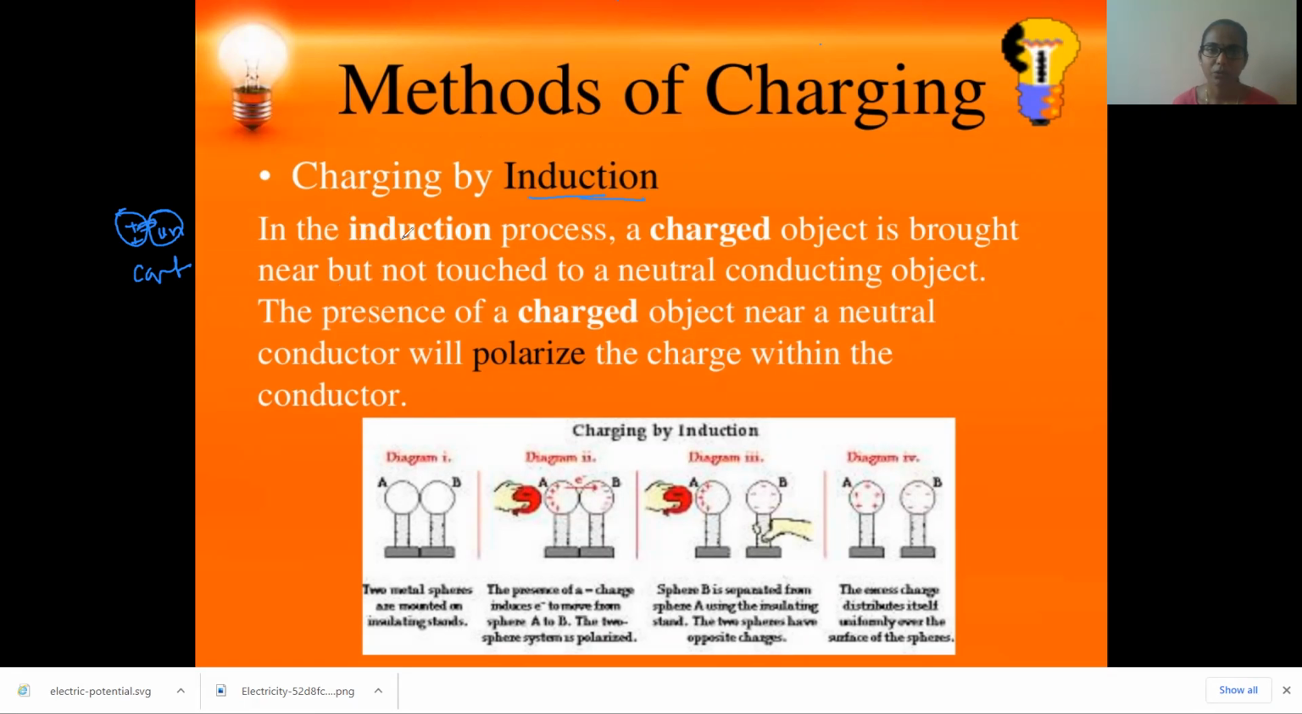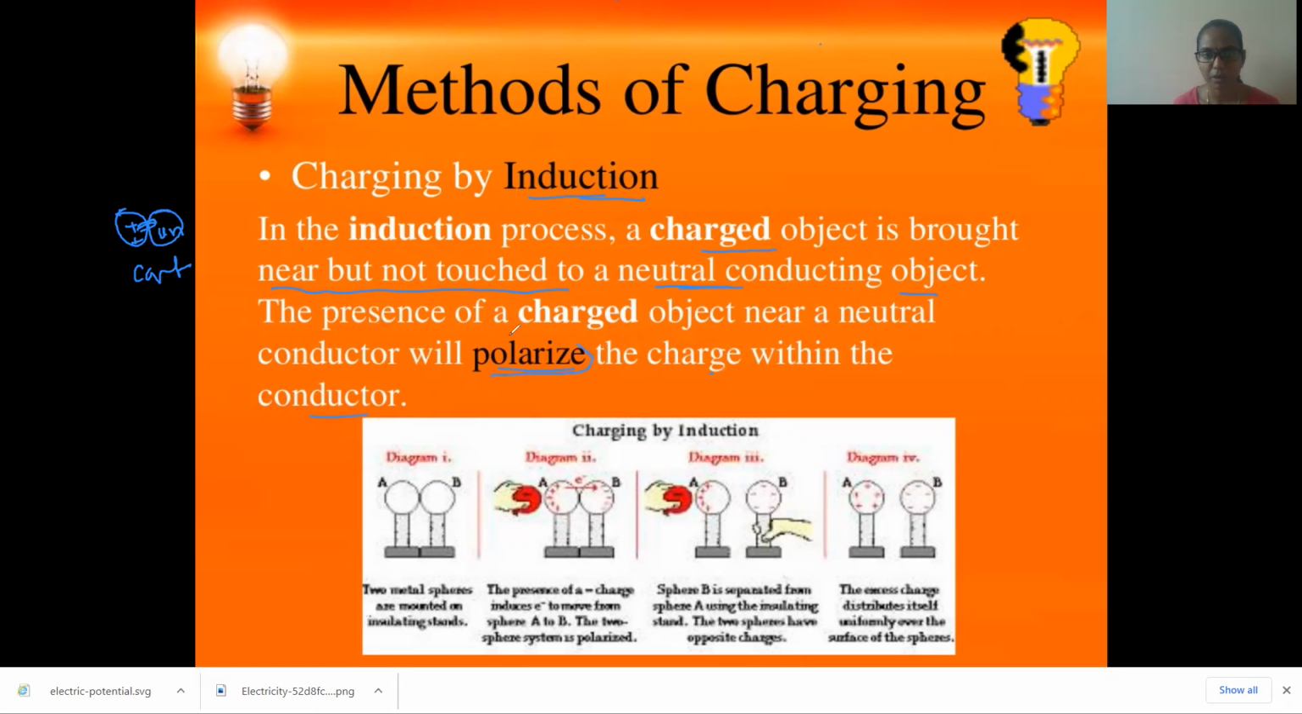Now we are not going to make contact, yet we can still achieve charging. In the induction process, the charged object is brought near but not touched to a neutral conducting object. The presence of a charged object near the neutral conductor will polarize the charges within the conductor.